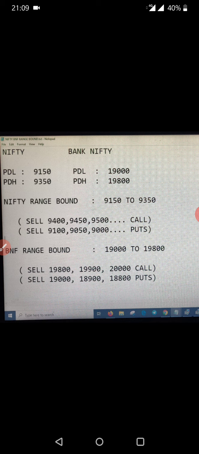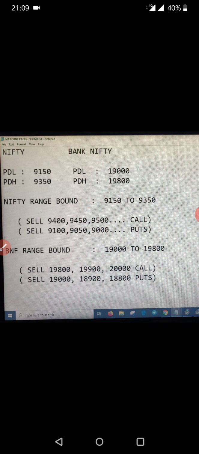I used to shuffle and manage all the trades, selling and buying. Just assume I sell 19,800 at 10 rupees and buy back at 1 rupee, then I enter into another trade. Just shuffle the trades, and ultimately you make a profit.